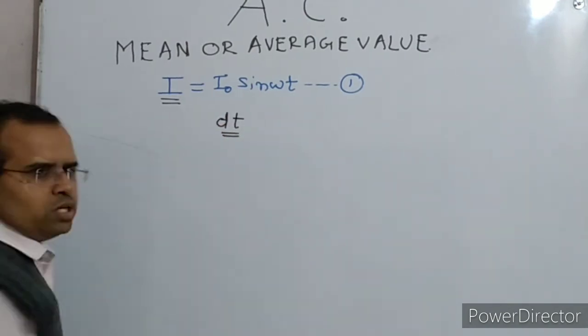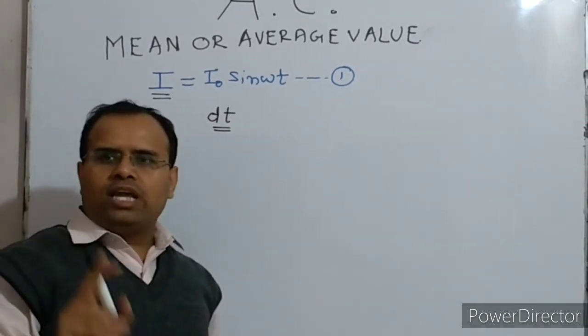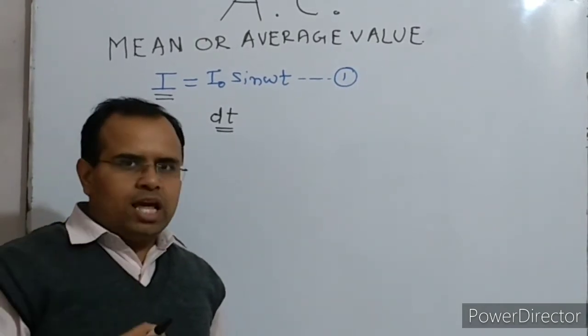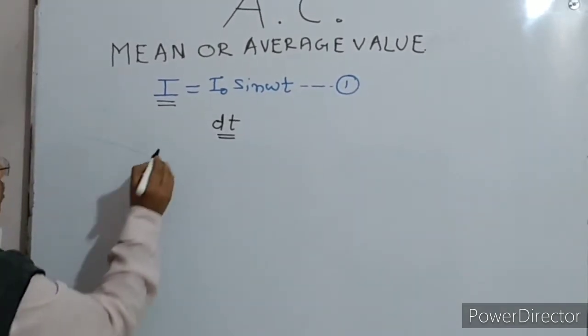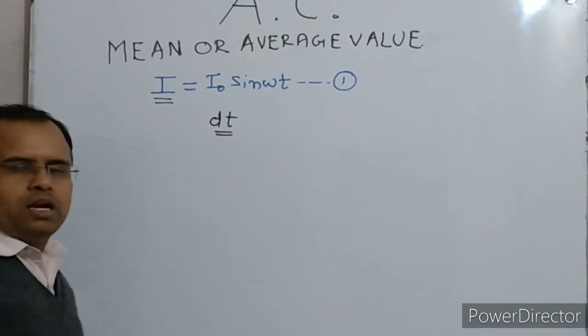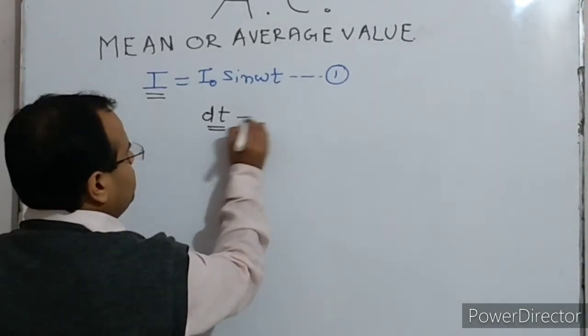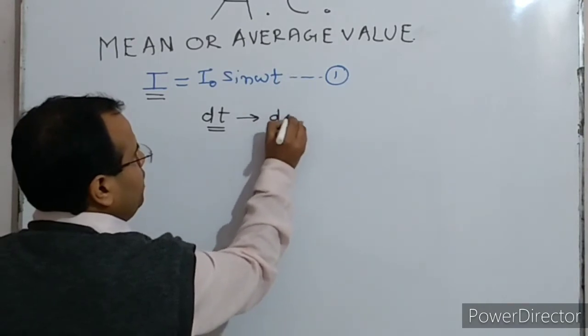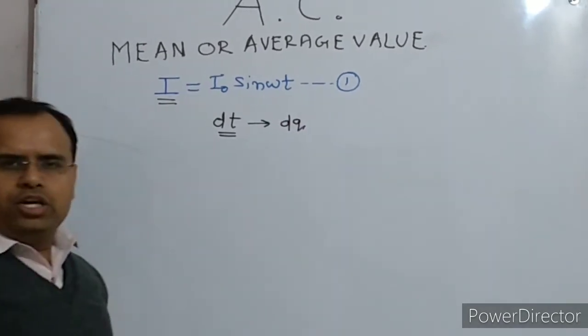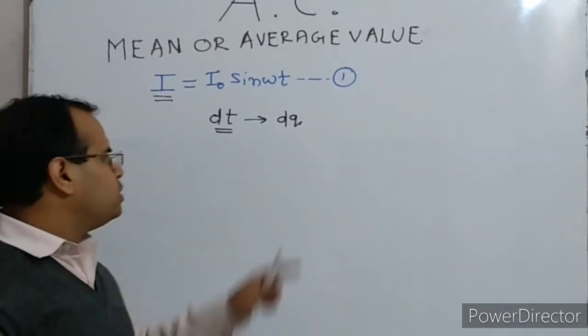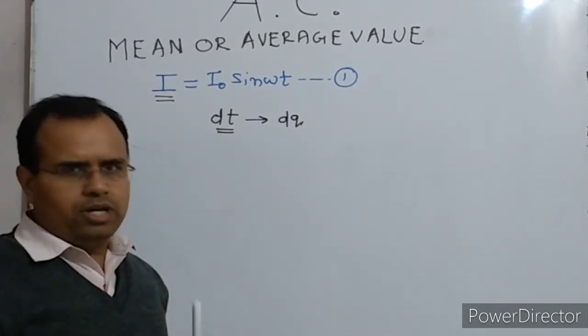Then definitely some charge would flow through the circuit, let it be dq. dq is the charge which flows through the circuit in this time dt.